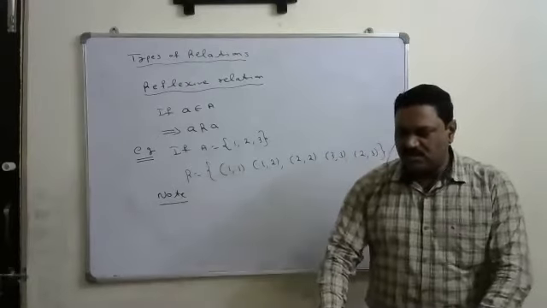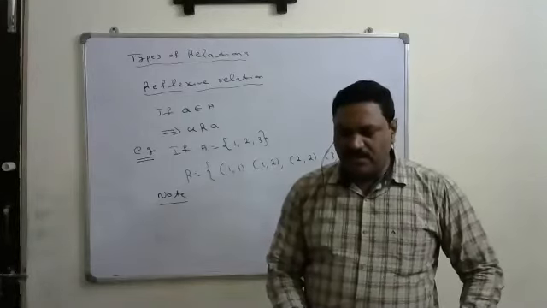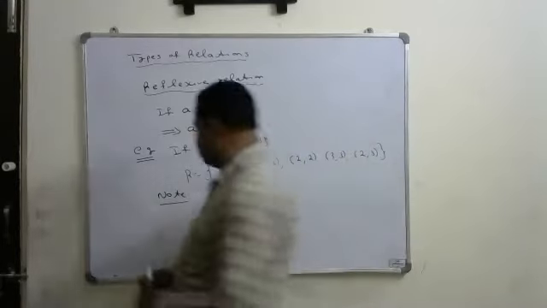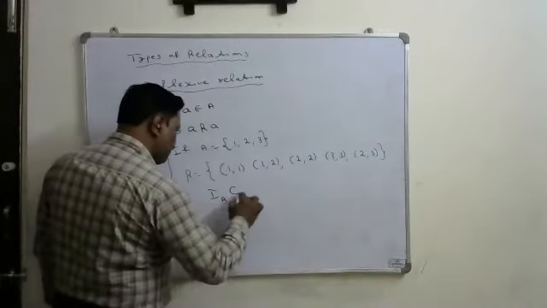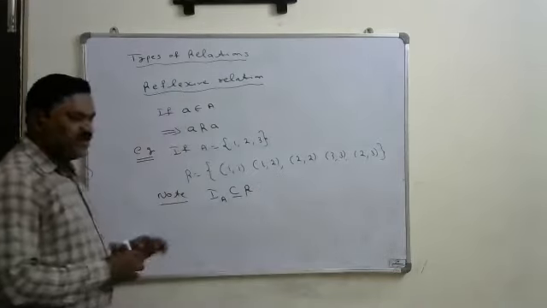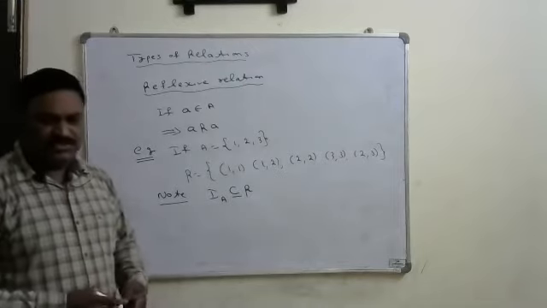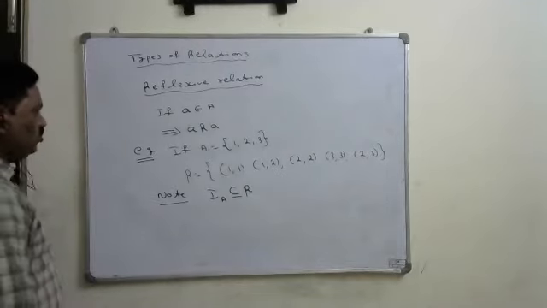That is, I_A is a subset of R, where R is a reflexive relation.